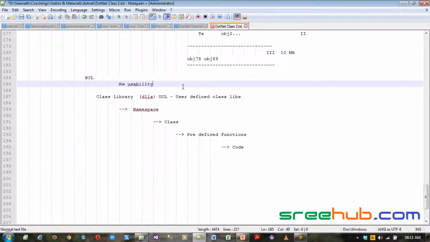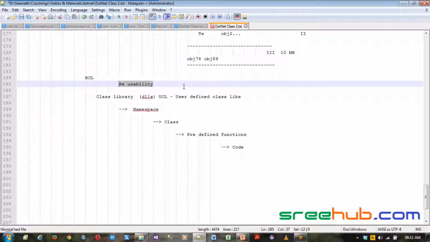Now, in order to avoid redundancy of code, writing the same code in 10 different classes is not a good programming style. So always you have to write centric code where different components of the application will be accessing one particular piece of code which can be common across.